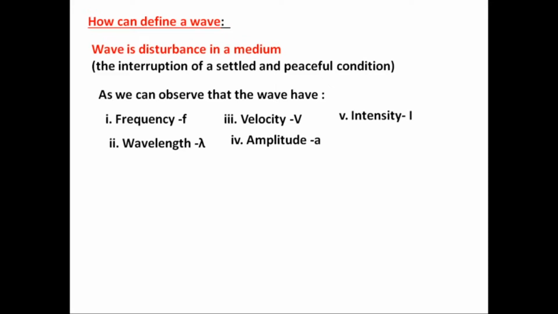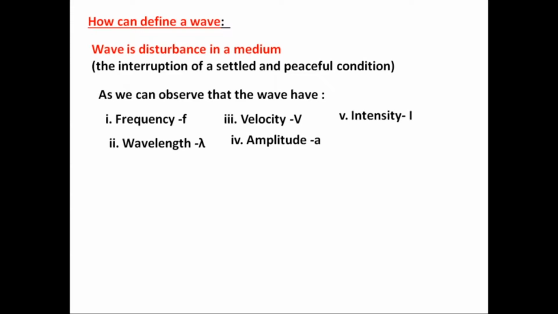So the medium gets the disturbance, and this disturbance travels from one point to another point. From the location of the sound, it reaches the eardrum. The eardrum vibrates, so the sound energy reaches the brain. That means the disturbance in the medium is what we call the wave.